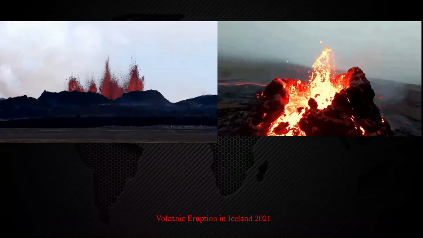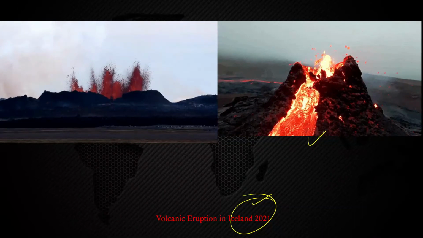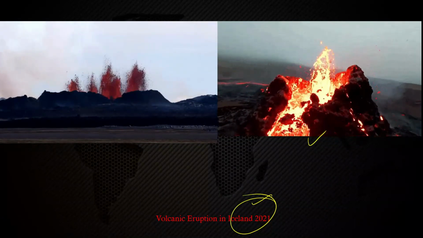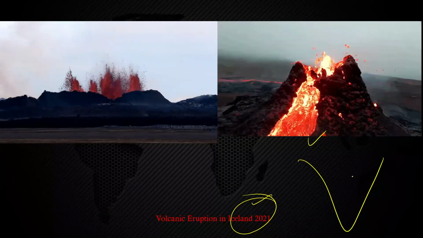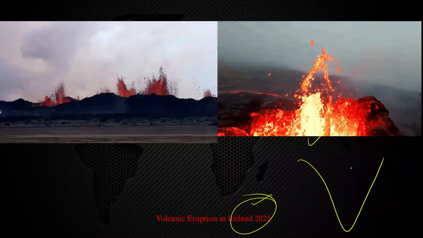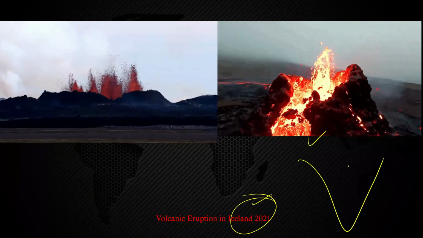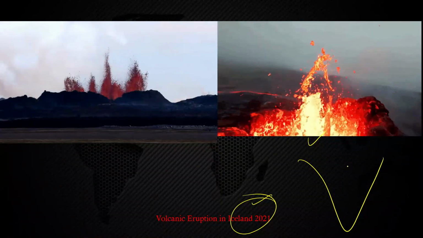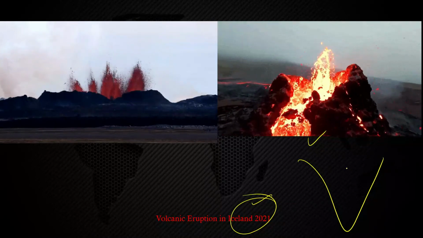Volcanic eruptions. Recently a volcanic eruption was there in Iceland, and this is the real picture. You can see the volcanic eruption. Whether within India an earthquake can be there, a volcanic eruption can be there, or there are specific areas where a volcanic eruption can be there. But in India, there is very minimal chance that volcanic eruptions will be there, because the conditions which are required for the eruption of a volcano are not present in India.